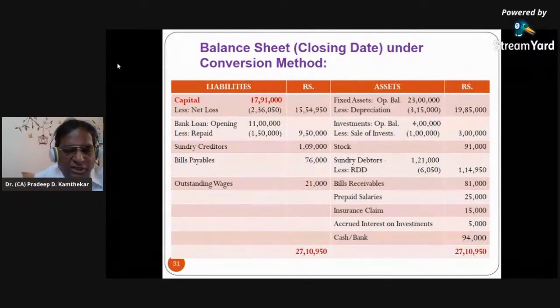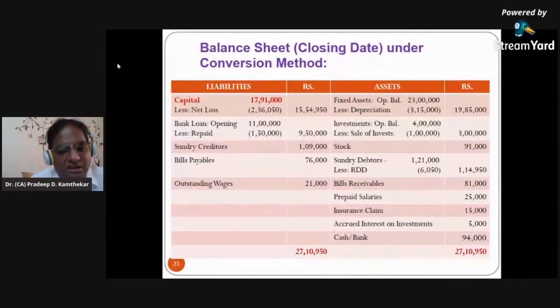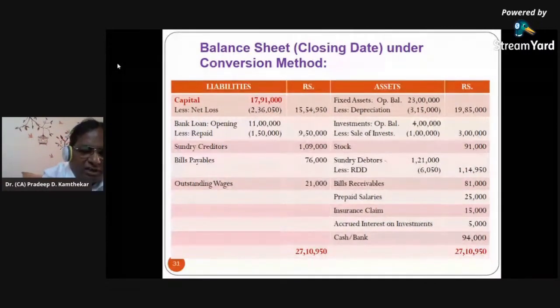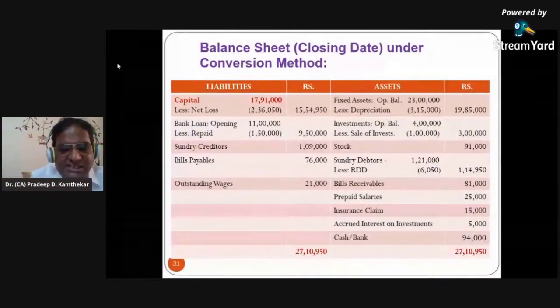Now understand, when you are selling an investment of 1 lakh for 1,45,000, it is having 45,000 profit. So that profit we have taken to the P&L credit side, and the remaining 1 lakh, which is actually the value of this investment, only we can minus from here. I repeat, out of 4 lakhs, investments of the cost or value of 1 lakh we have sold. So only 1 lakh is minus from here, but it is sold for 1,45,000. That 1,45,000 you will see on the cash and bank debit side in the next slide. And out of that 1,45,000, 45,000 was profit. So that 45,000 credit effect was shown on the P&L credit side, which we have just seen in the earlier slide. So this is the cost.